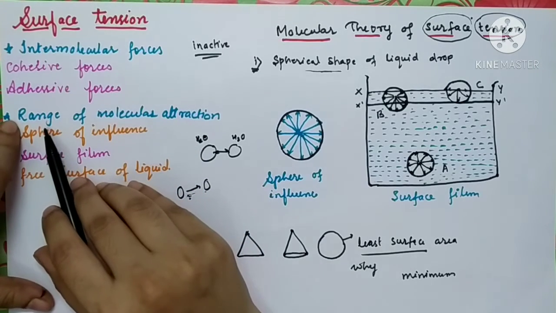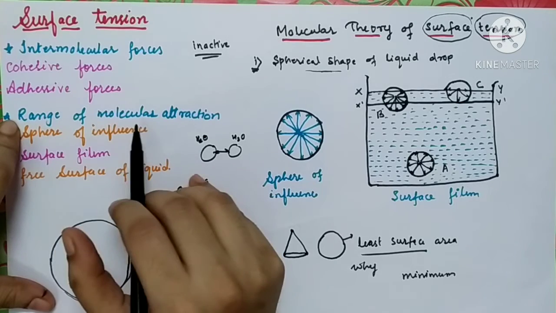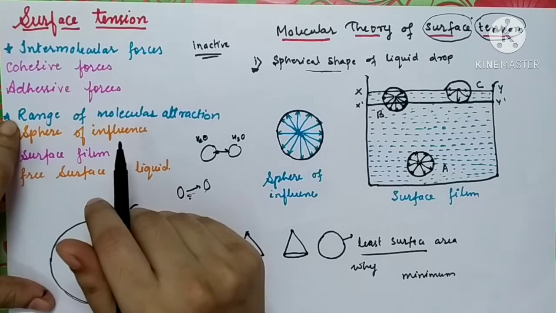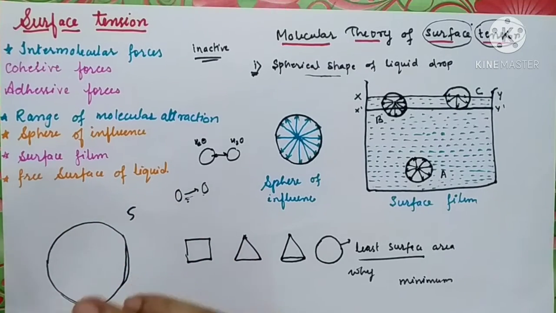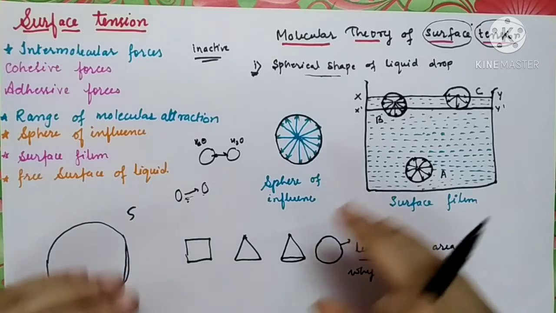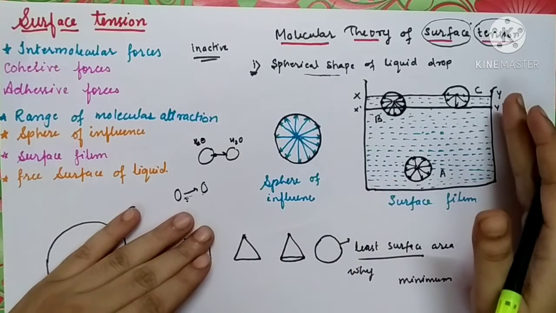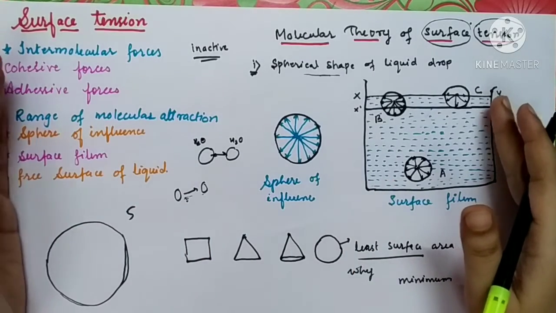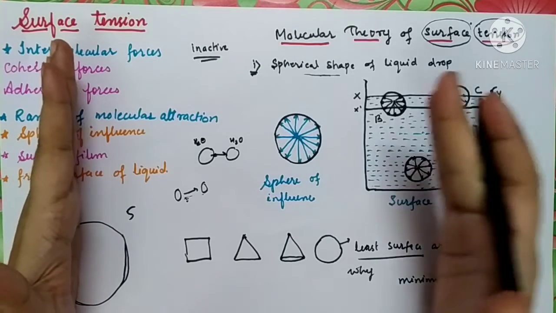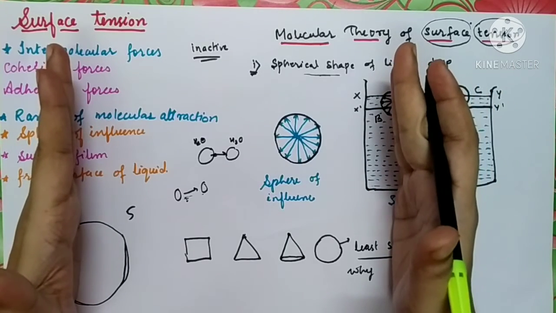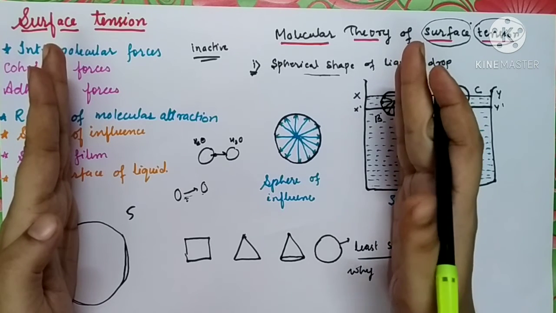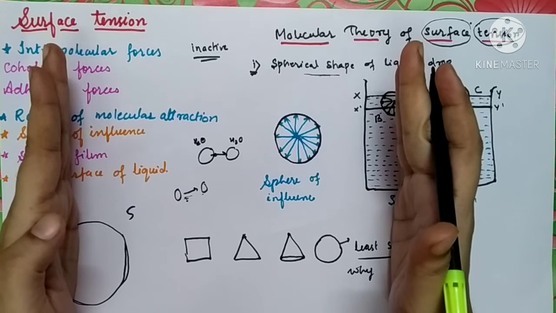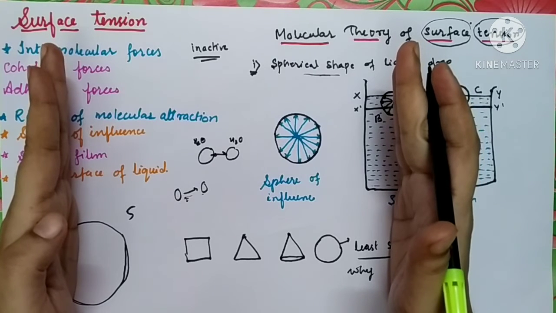Now, the next term which is very important is the range of molecular attraction. What is meant by range? Suppose there are two corners in a room, two walls. If one molecule is placed on one wall and the other on the other wall, tell me whether there will be any forces of attraction between these two molecules.